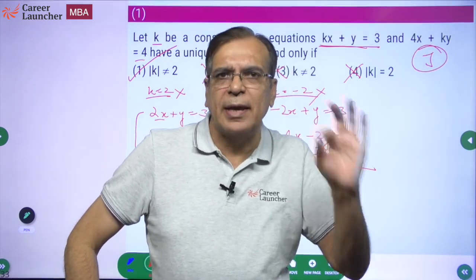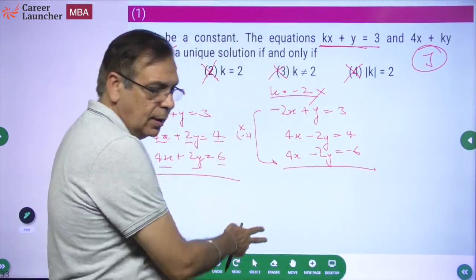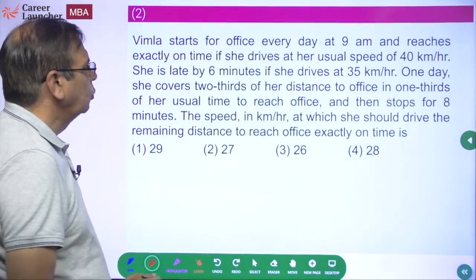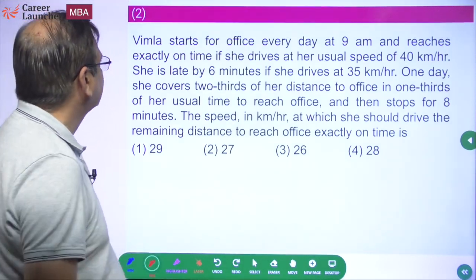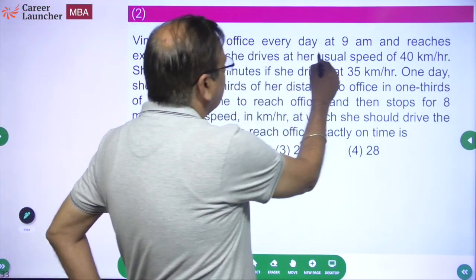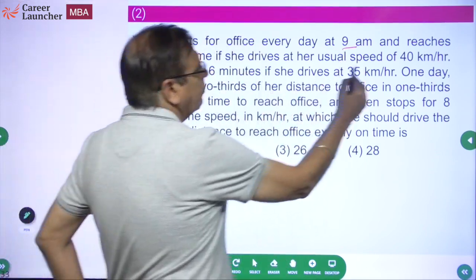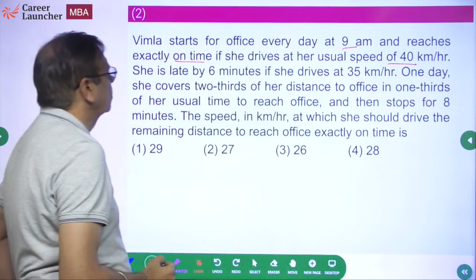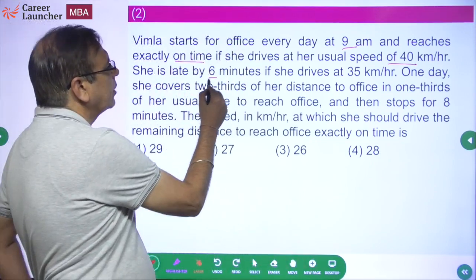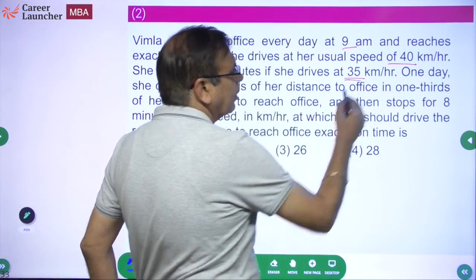Simple jugaad of checking the choices gives you the answer here clearly. Okay. Question 2. Wow, lengthy question. Let's read it. Vimla starts for office every day at 9 a.m. and reaches exactly on time if she drives at her usual speed of 40 kilometers per hour. She is late by 6 minutes if she drives at 35 kilometers per hour.